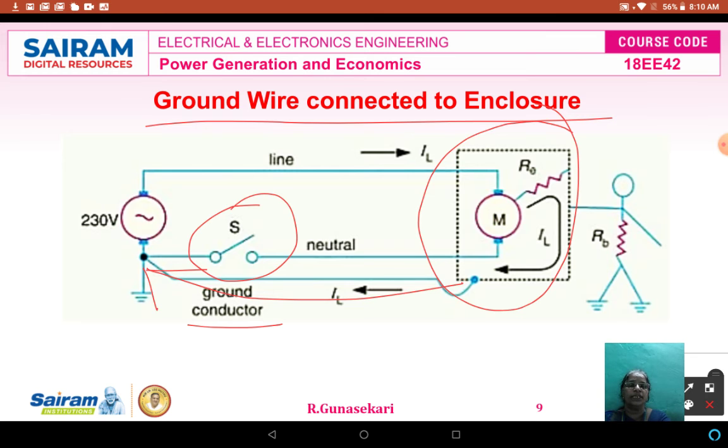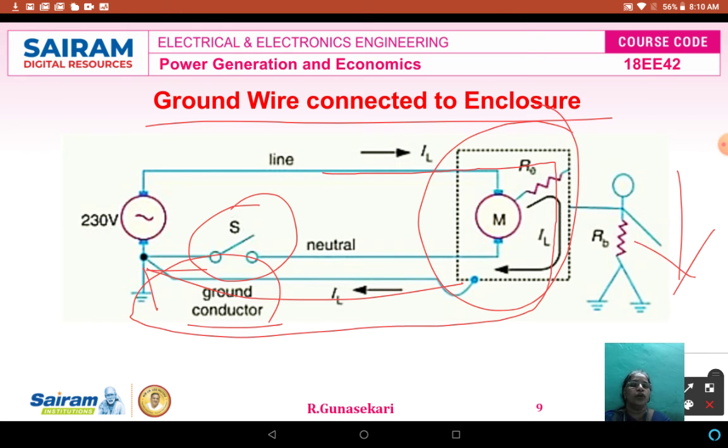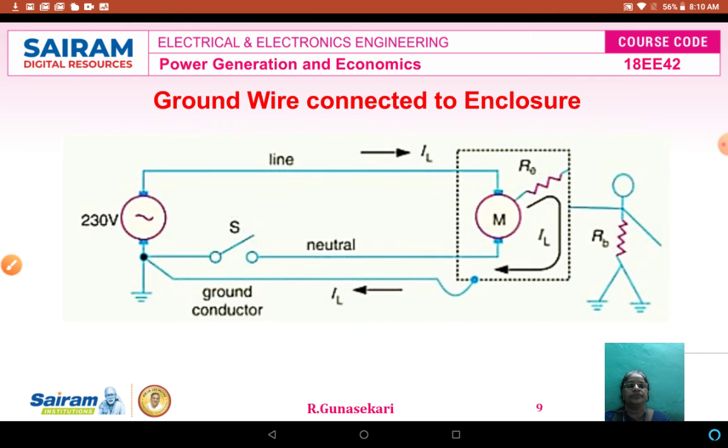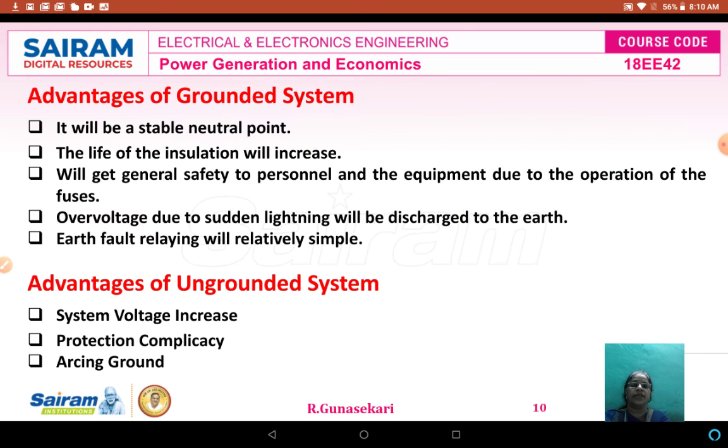Even if the switch is open, the fault current flows through the line and then metal enclosure, then to the ground through the ground conductor only. So there is no current flowing through the human body. So now the human being is protected from abnormal conditions. These are the three different categories.